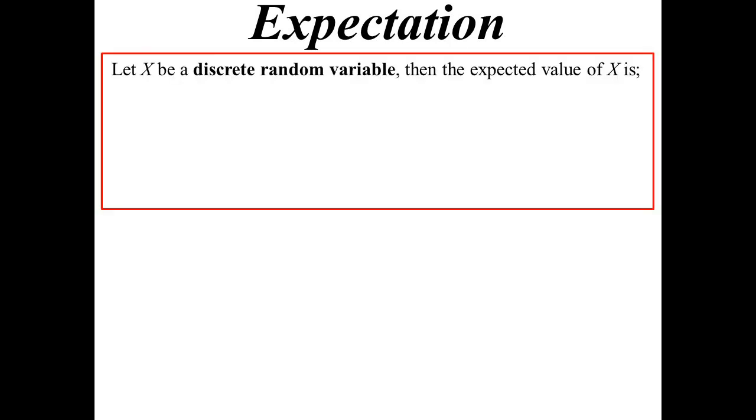The first important statistical piece of information we're going to talk about is expectation. Actually, it's something you know already, but it wasn't called expectation. So x is our discrete random variable. The expected value is the answer we would expect to get. Had to roll a dice, what would you expect to get when you rolled it? By the way, does anyone know what you expect to get when you roll a dice? I think it's 3.5, but anyway.